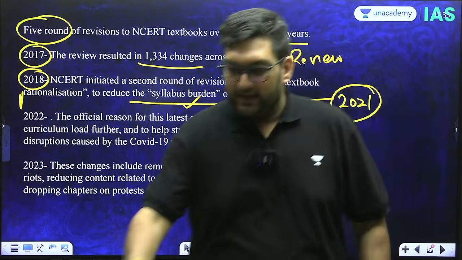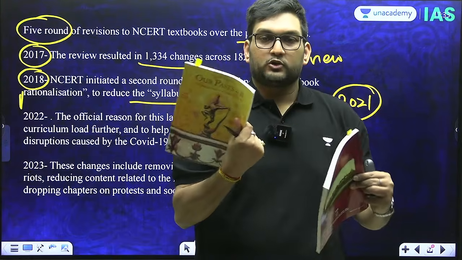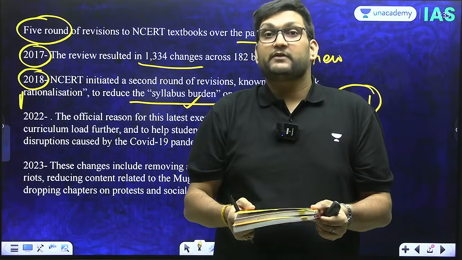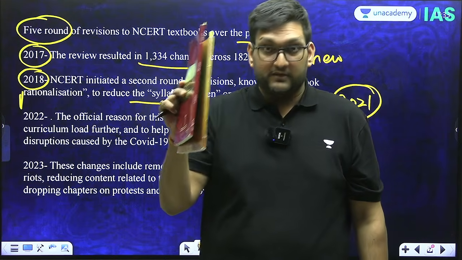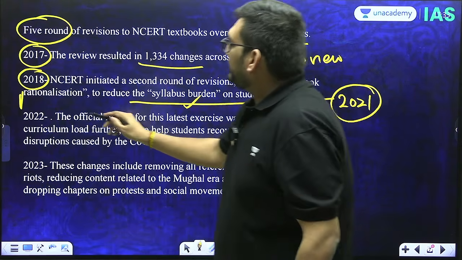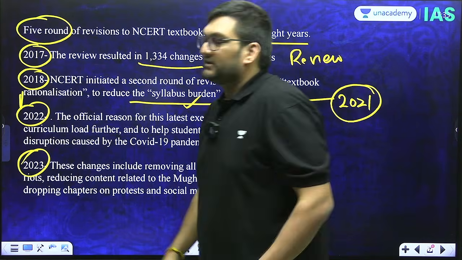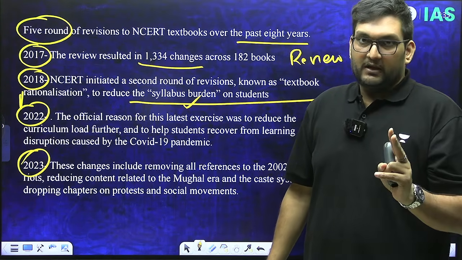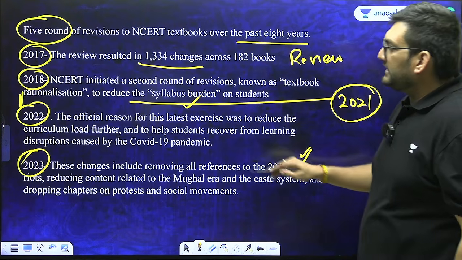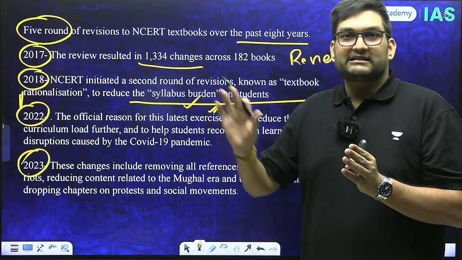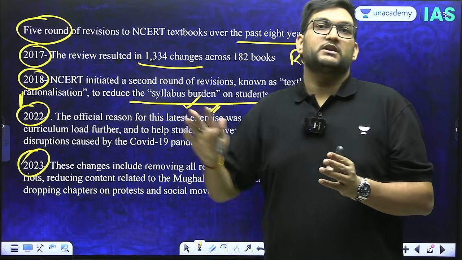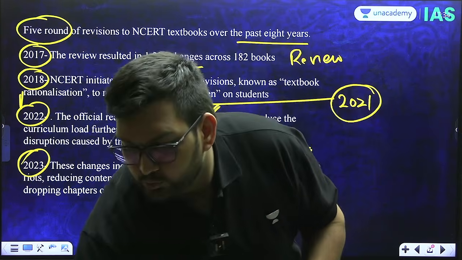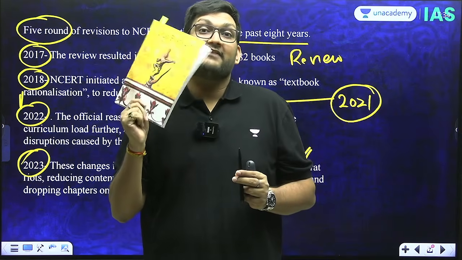I have these 2 NCERTs, Our Pasts 2 and 3. This is 2021. This is the NCERT which was the most trusted at that point of time, one of the best in that regard, because what will happen is in 2022 and 2023, there will be 2 further rationalizations in the name of curricular reduction. In 2022 and 2023, first the Delhi Sultanate was removed, then the Mughals were removed. By 2023, the NCERT Our Pasts 2, this one, did not have Mughal India.